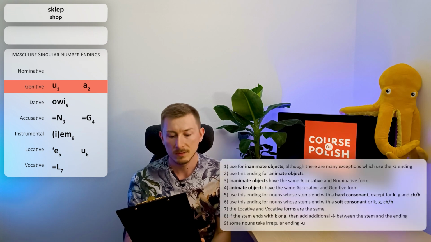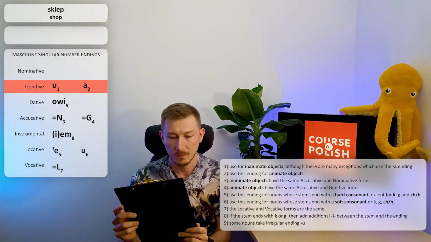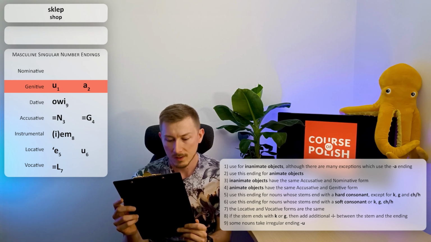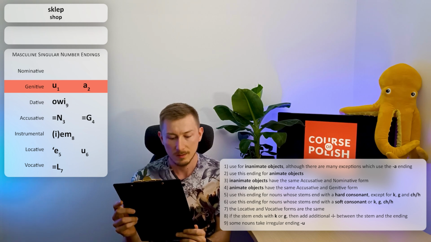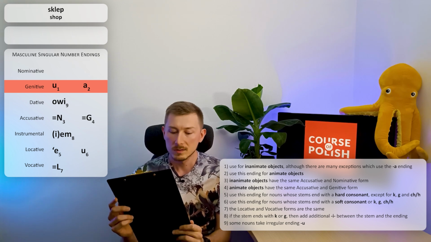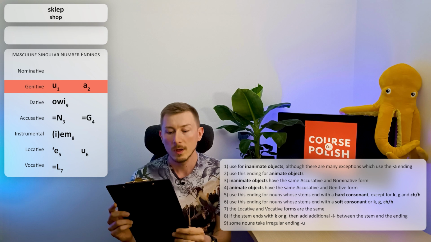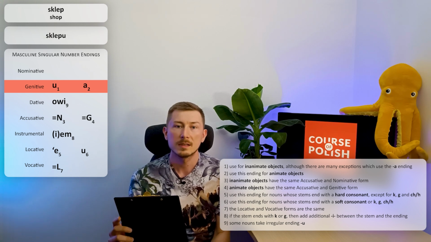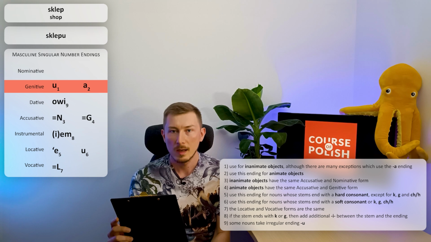Let's read the rules to decide which ending we should use. The rule number 1. Used for inanimate objects, although there are many exceptions which use the a ending. So sklep is not an animal, it's not alive, so following these rules we have to use the u ending. So the form will be sklepu.